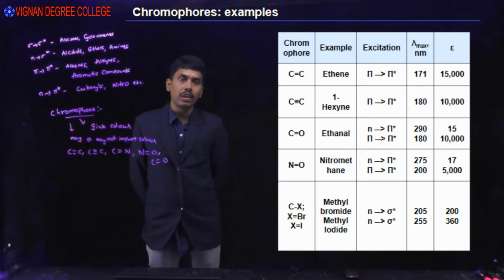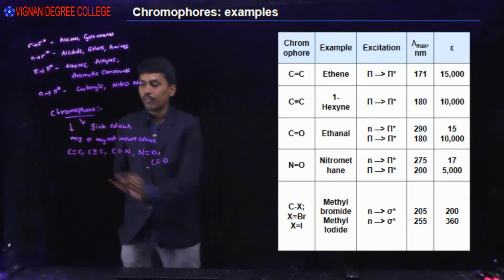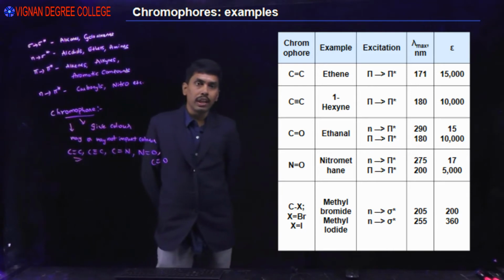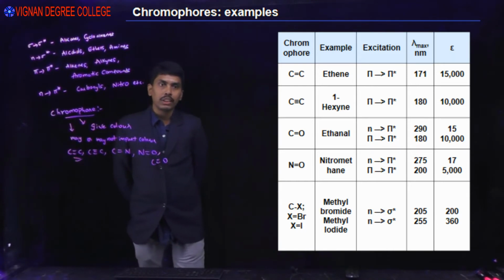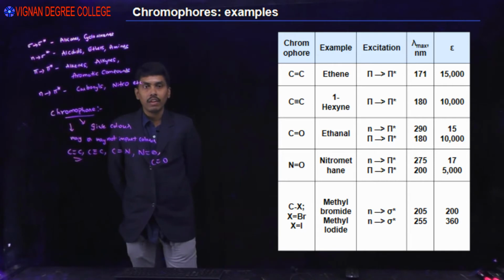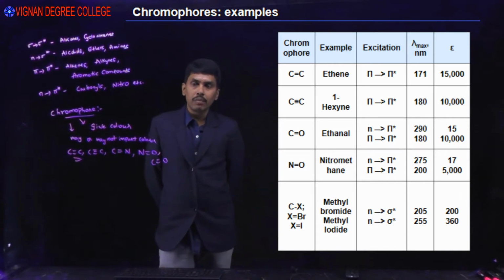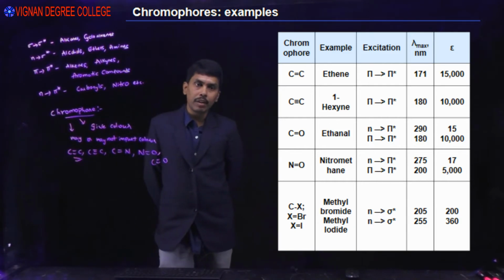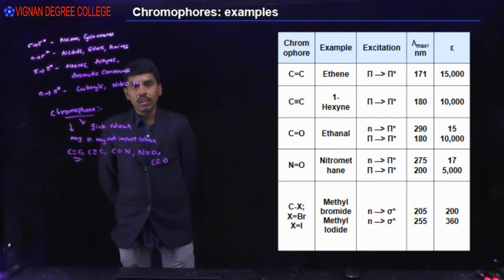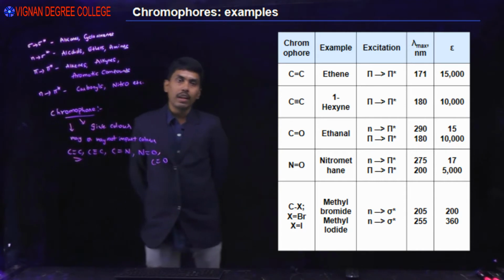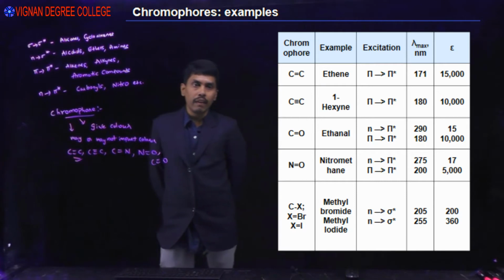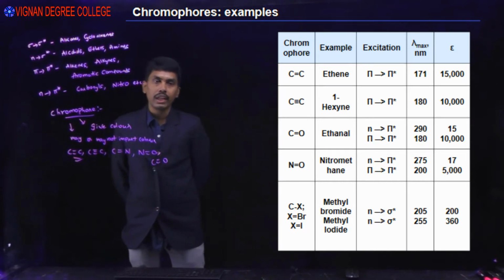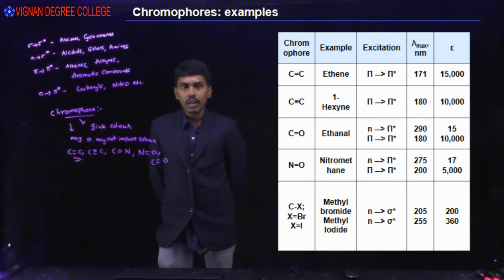and lambda maximum and epsilon. If you see C double bond C as chromophore and example is ethylene, excitation is pi to pi star and lambda maximum is 171. If you see alkyne, C triple bond C, example 1-hexyne, here also pi to pi star transition, lambda maximum is 180. If you see C double bond O as chromophore, example ethanal, here we have both pi to pi star and n to pi star. N to pi star lambda maximum value is 290 and pi to pi star is 180 nanometers. Okay, so on.